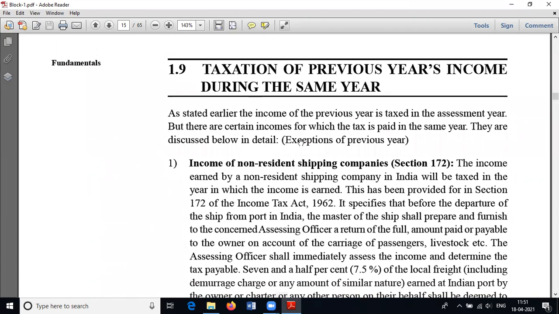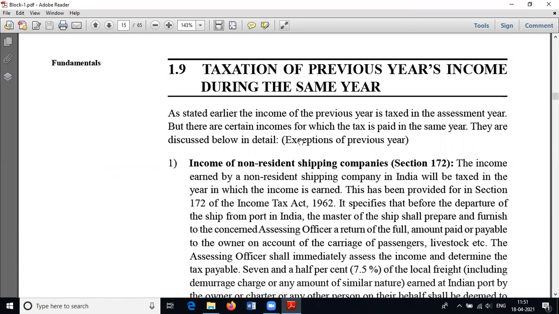Okay. So next we have to study what is accelerated assessment. A few minutes ago, I discussed with you that we earn the income in the previous year, and we pay tax in the assessment year, right?